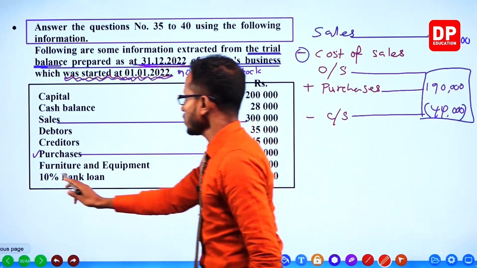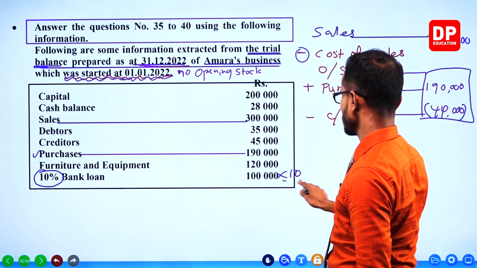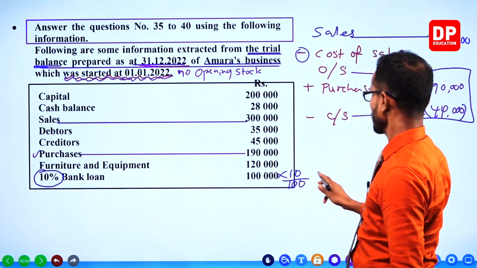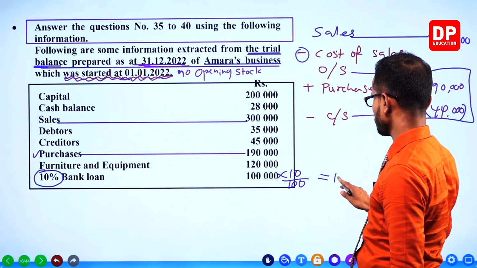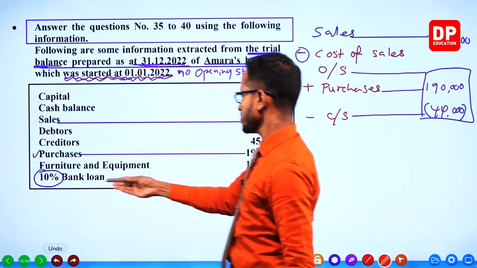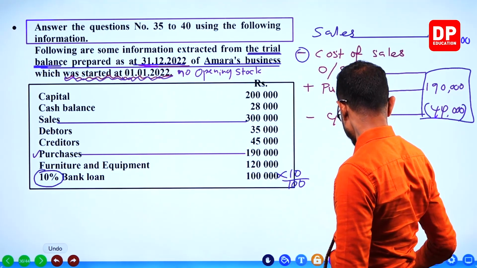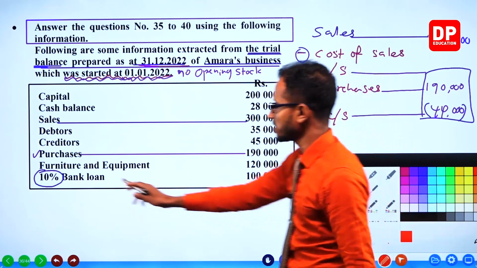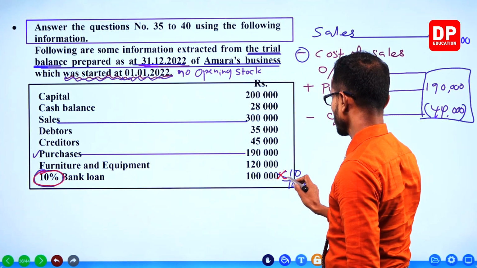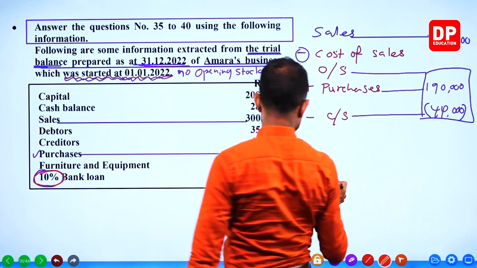The bank loan interest is 10%. The bank loan is 100,000, multiplied by 10 over 100, that is 10%, and it becomes 10,000.